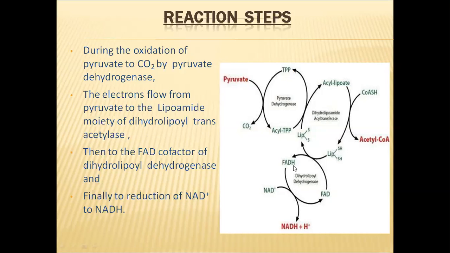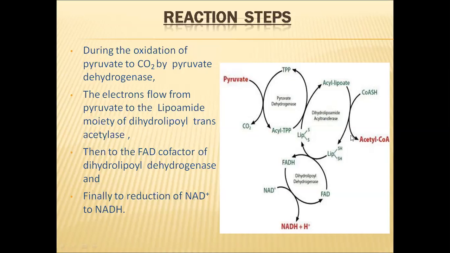So this is FADH2, here it is not given correctly. The FADH2 will transfer two hydrogen ions and electrons to this NAD+. In this way, NADH plus hydrogen ions will be released. So these hydrogen ions are very, very important, and this NADH is also very, very important. So NADH has energy in the form of chemical bonds. Acetyl coenzyme A also has energy in the form of chemical bonds. So the chemical bonds will be broken in later stages or in later pathways. And hydrogen ions are also very important in releasing the energy from these molecules. So the important end products of this reaction are NADH, hydrogen ions and acetyl coenzyme A.